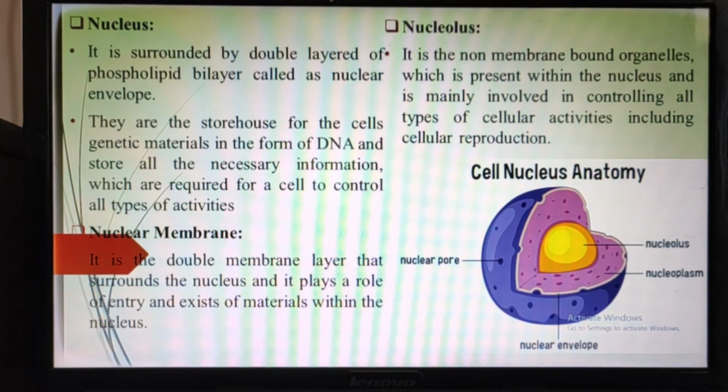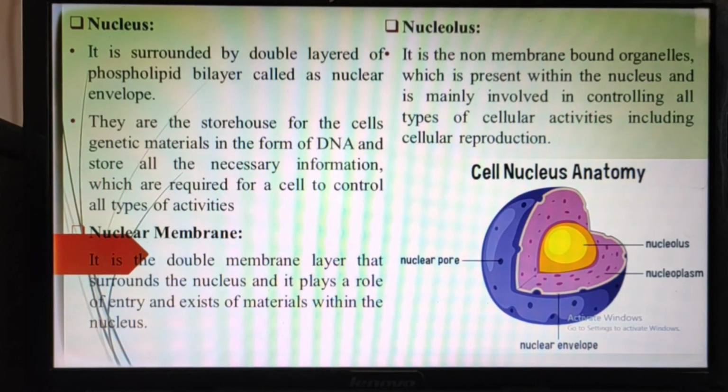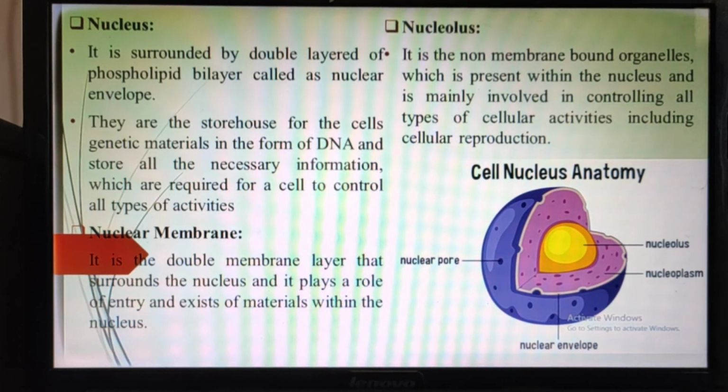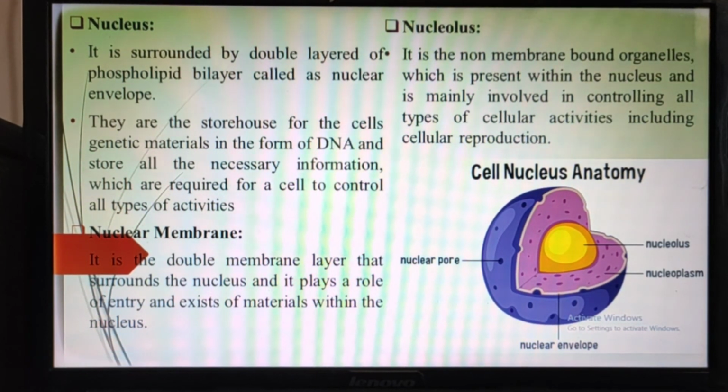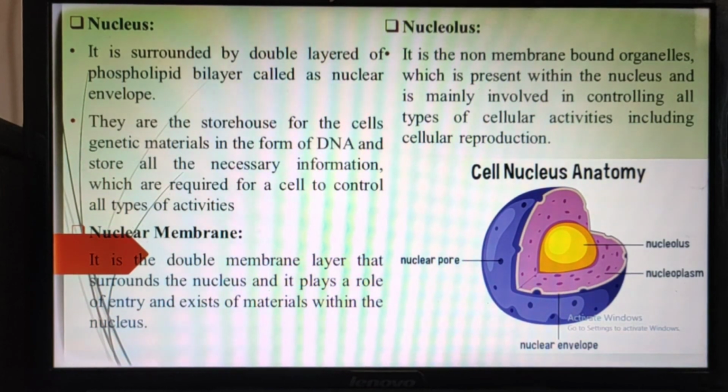In the eukaryotic cell there are various well-developed cell organelles like nucleus, mitochondria, Golgi complex, endoplasmic reticulum, vacuoles, plastids, glyoxysomes, etc. And we have seen the structure and function of every cell organelle, and every cell organelle has its particular function on the basis of its location. Okay, thank you.